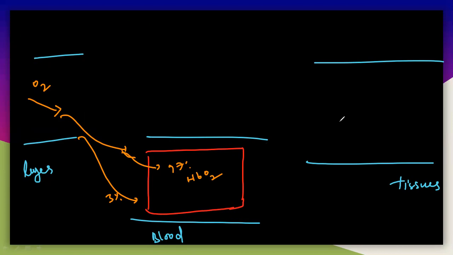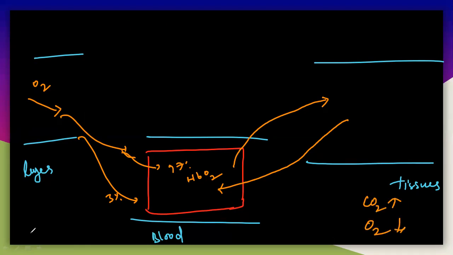So first the CO2 will come, CO2 will move towards this blood, and again the O2 will move towards this. So why? What is the reason? The CO2 concentration is very high in the tissues. Just now I told you CO2 concentration is very high and O2 concentration is very less in tissues. And in the lungs, the O2 concentration is very high and the CO2 is very less here.